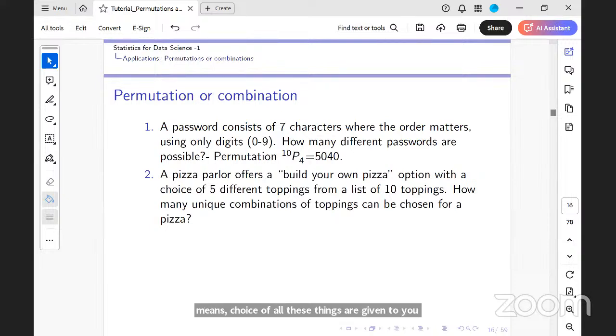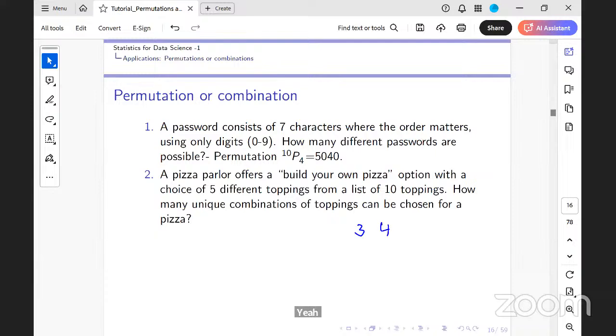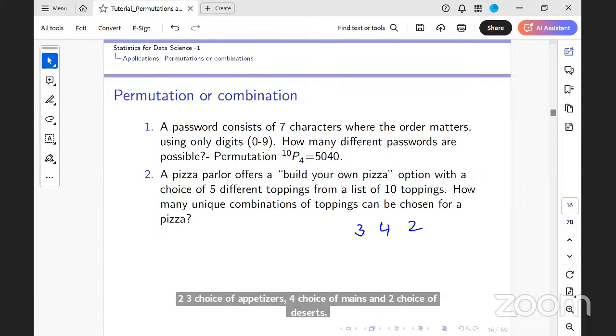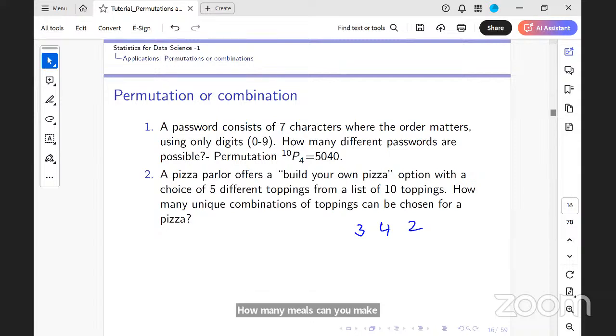So in this case, how many meals can you make? Suppose I give you 3 choices of appetizers, 4 choices of mains, and 2 choices of desserts. How many meals can you make? 3 into 4 into 2. This is very simple, but you use it every day in your life, you see that you're customizing. So if somebody asks you how many possible customizations you can have, you can list it.